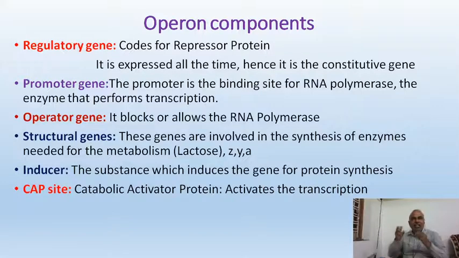And the inducer molecule comes from outside, and this inducer may induce the function or it may sometimes stop the function, depending on whether it is positive control or negative control, which we are going to see. And there is a catabolite activator protein site, and this site will always allow the transcription to go on.